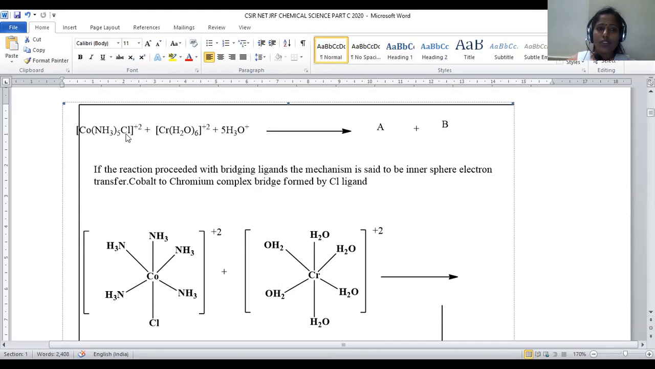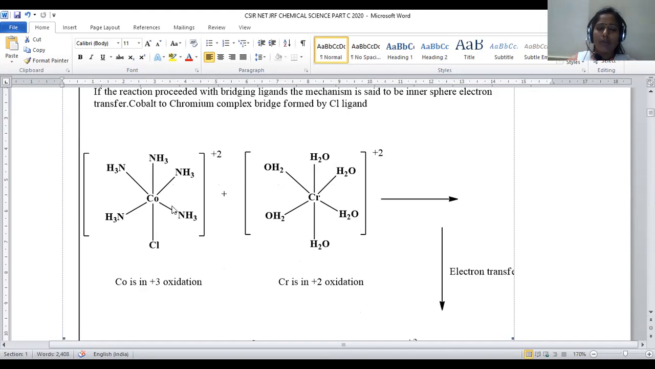So in this reaction, due to the presence of chloro, it is an inner sphere electron transfer, right? First we are taking two different complexes, an octahedral cobalt complex and an octahedral chromium complex. The octahedral cobalt complex has a +2 charge on the complex and one chloro ligand. Hence, cobalt is in the +3 oxidation state. In the second one, all water molecules are neutral, so we can assign the charge on the complex directly as its oxidation state. Hence, chromium is in the +2 oxidation state, right?